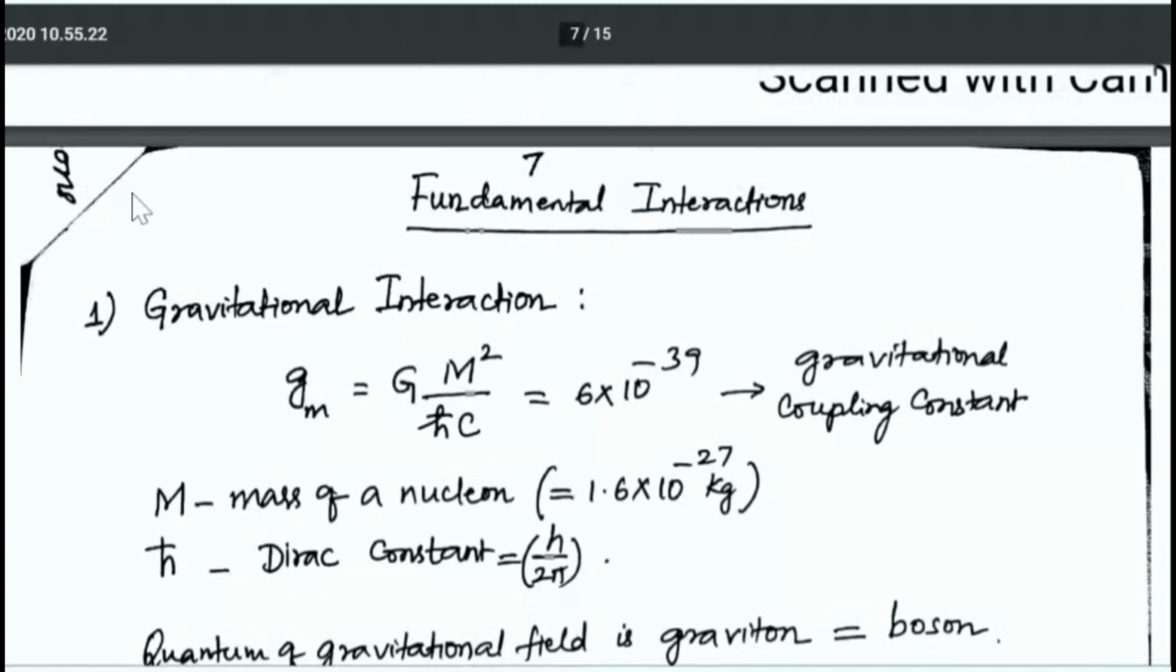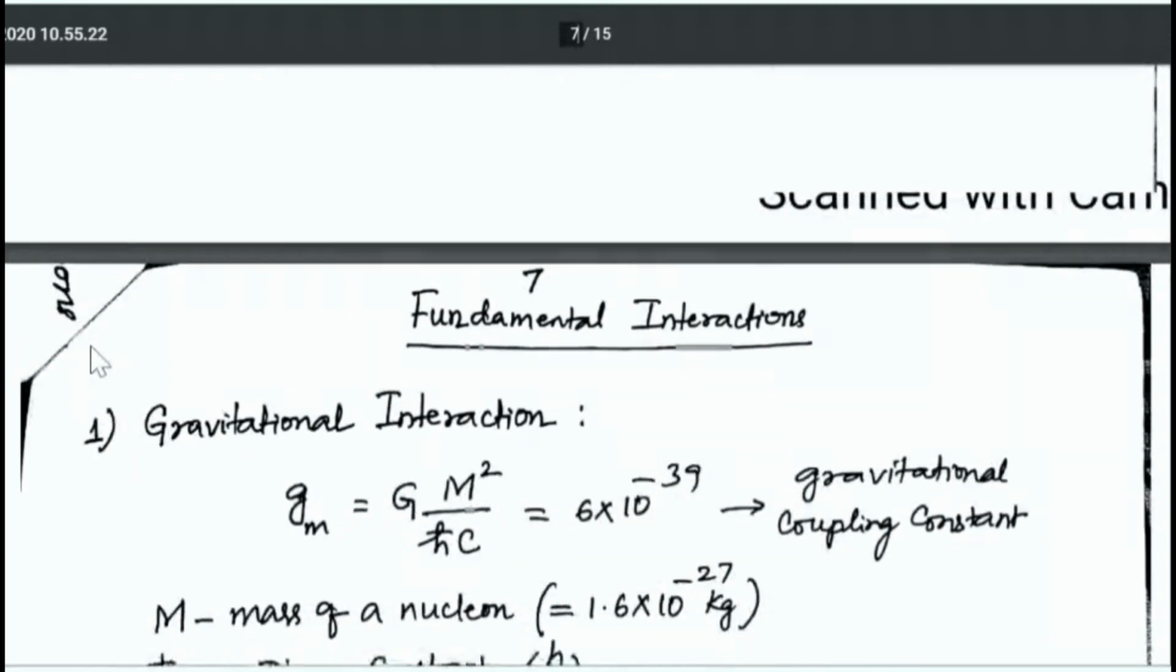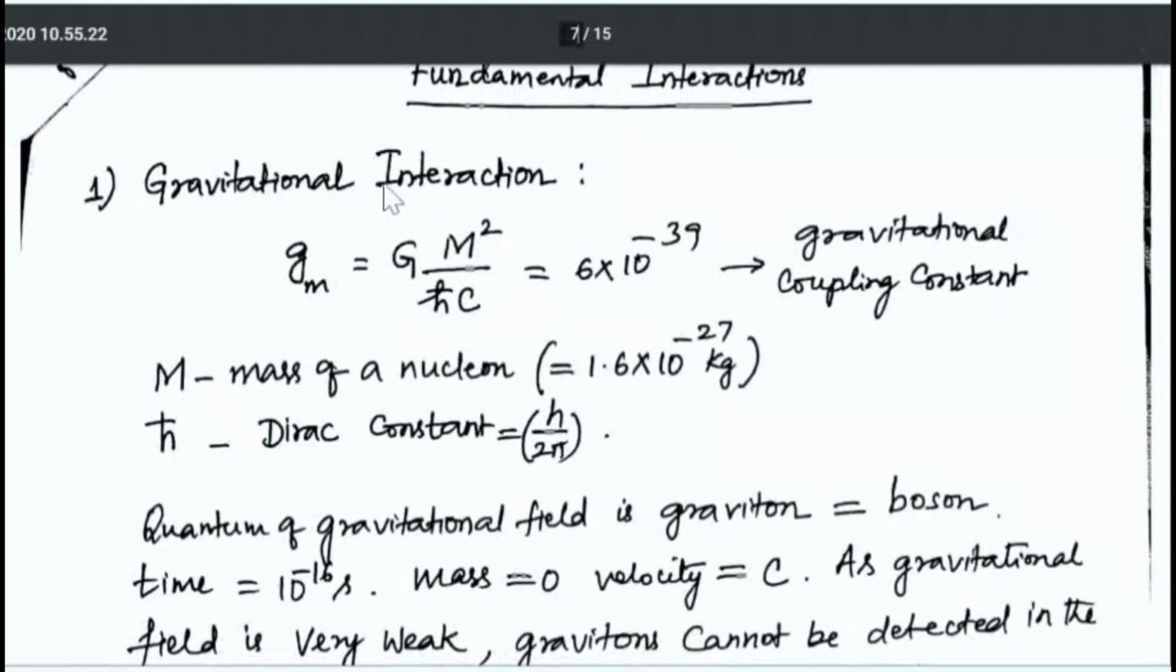Next, let us come to the fundamental interactions. The fundamental interactions between the elementary particles begin with gravitational interaction. So this is the gravitational force. G M squared divided by h bar c, the value is 6 into 10 power minus 39. It is known as the gravitational coupling constant. Capital M denotes the mass of the nucleon, and h bar is the Dirac constant.